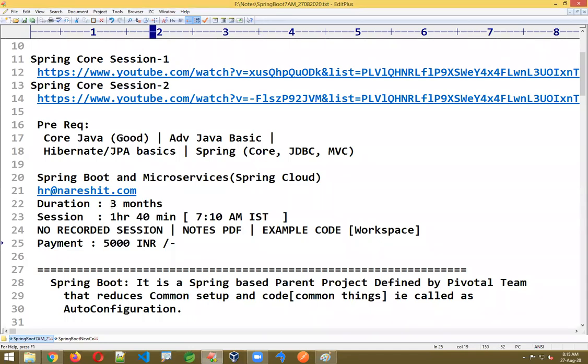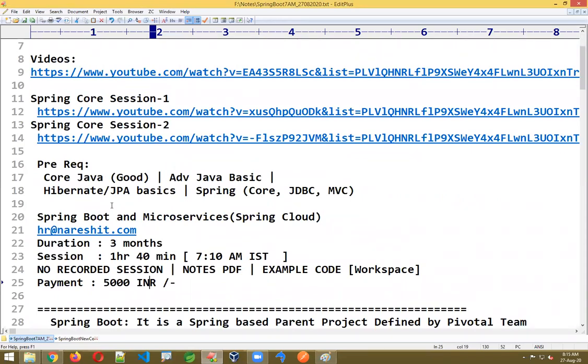Yeah, REST and MVC are also covered. That's required, so I'll cover it. If you miss any session, actually, don't try to miss a session. If you miss one, you have to attend it in another batch. I'll let you know which sessions you missed, and at that time I'm going to repeat them. No recorded videos are provided, but a backup of the initial sessions will be provided. Transaction management will also be there. The course will take around 3 months, maybe 3 months and 5 or 10 days.